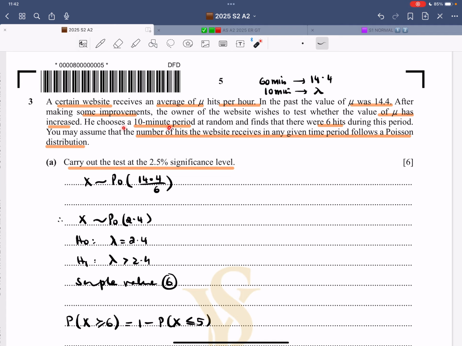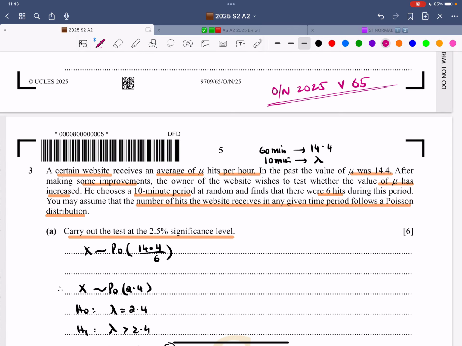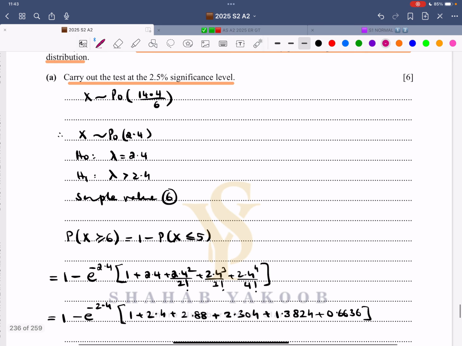He chooses a 10-minute period, finds that there were 6 hits. So this is the sample value that is by default inclusive. You may assume that the number of hits the website receives in any given period follows a Poisson distribution. Carry out the test at the 2.5% significance level. And by the way, I'm not sure whether I've mentioned it or not, this is the October-November 2025 paper, variance 65. It was a nice paper.